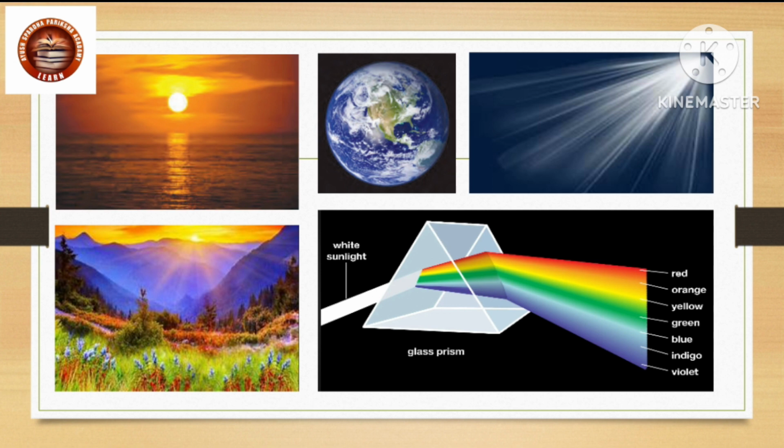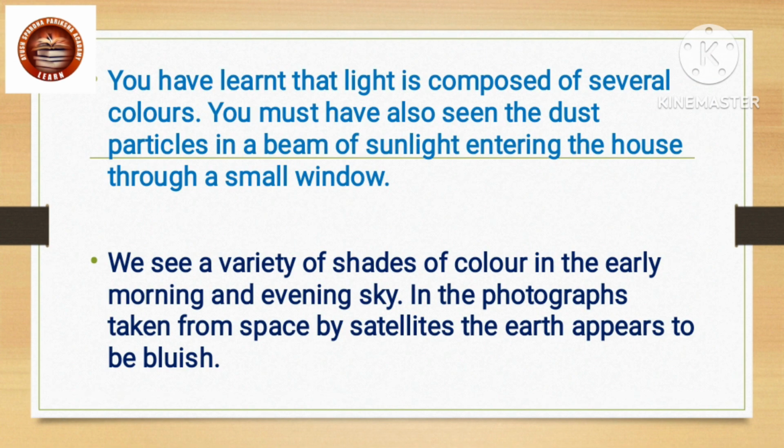You have learned that light is composed of several colors. You must have also seen the dust particles in a beam of sunlight entering the house through a small window. We see a variety of shades of colors in the early morning and evening sky. In the photographs taken from space by satellites, the earth appears to be bluish.